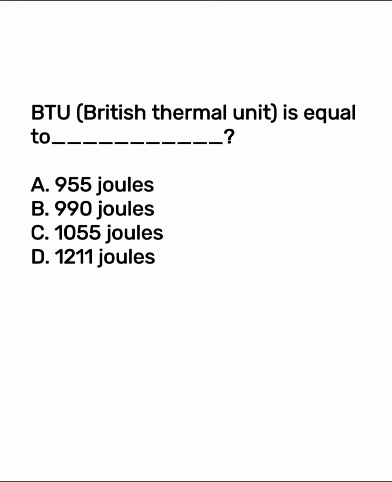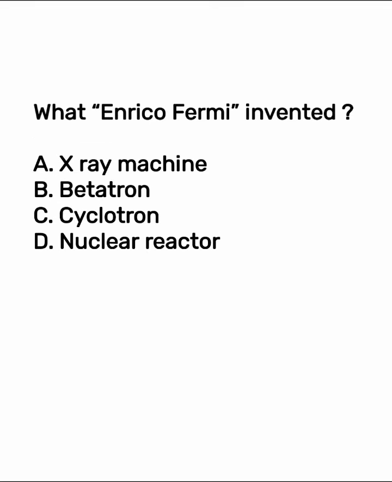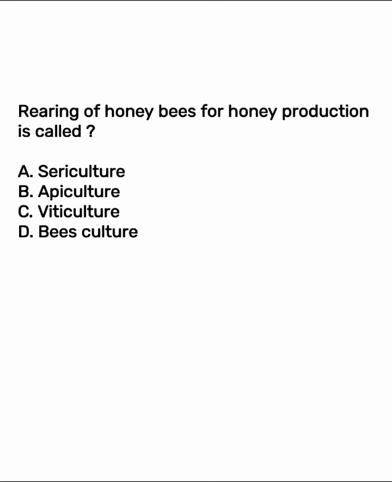Battery thermal unit is equal to how many joules? The correct answer is option C. What did Enrico Fermi invent? Option A, X-ray machine. Option B, Vitron. Option C, cyclotron. Option D, nuclear reactor. Option D is the right answer.